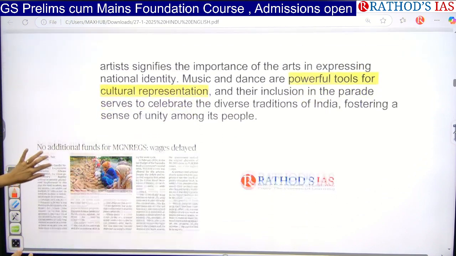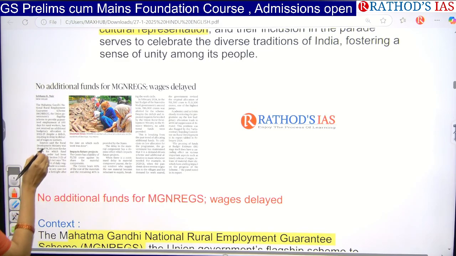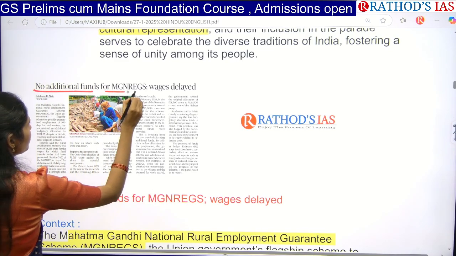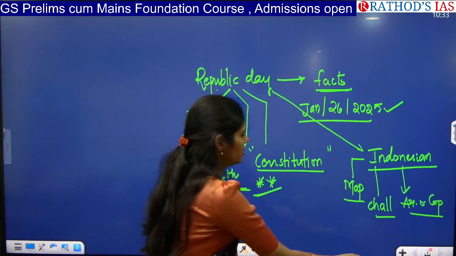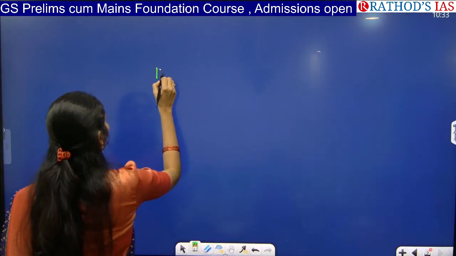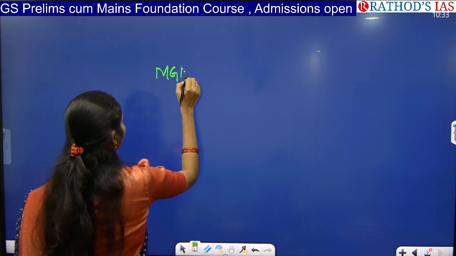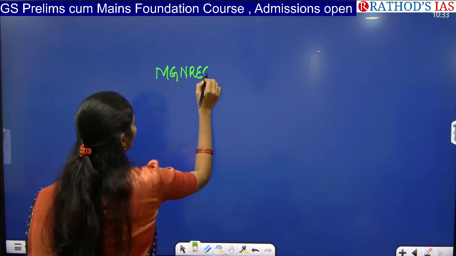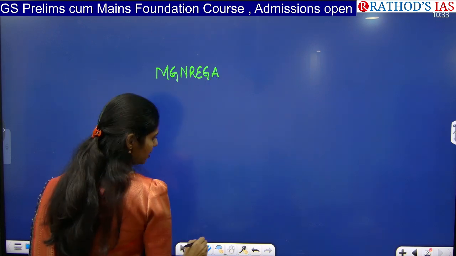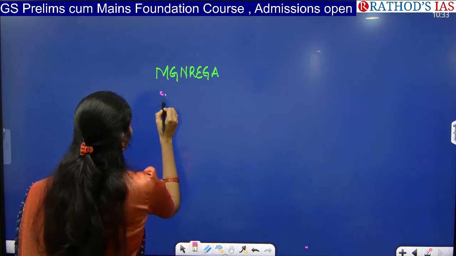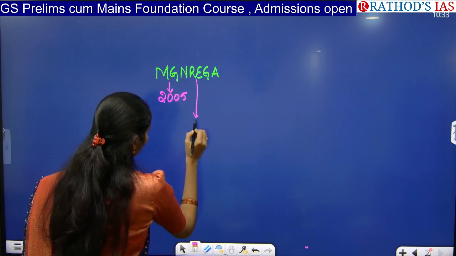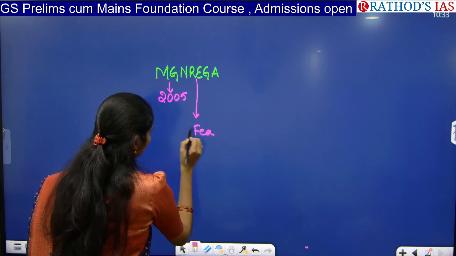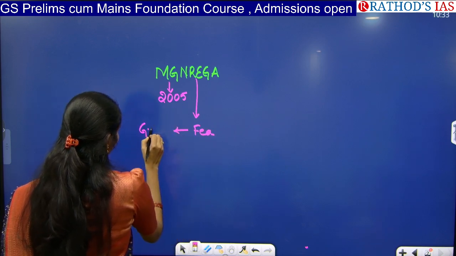And now let us see the next article, very simple. No additional funds for MGNREGA, wages delayed. Okay, so the keyword here is MGNREGA. MGNREGA is nothing but the Mahatma Gandhi National Rural Employment Guarantee Act. This act came up in the year 2005. Under this scheme, if you see the basic features, it is empowering the Gram Sabha.